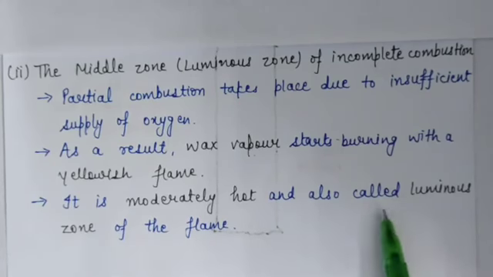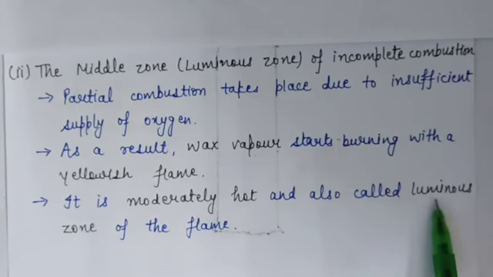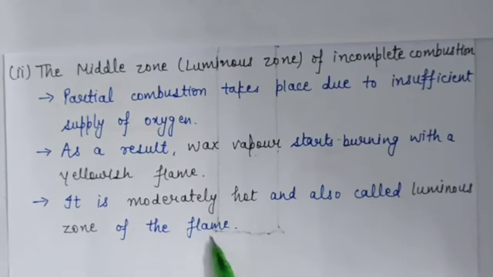Why is it called luminous zone? Because it gives off bright light. That's why it is called luminous zone of the flame. And it is also known as zone of incomplete combustion.